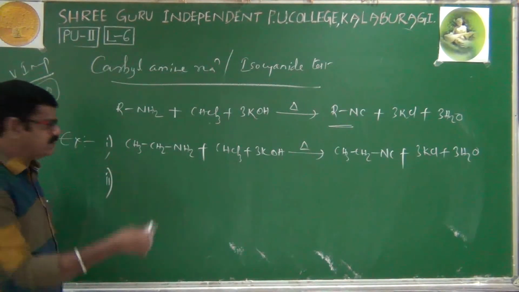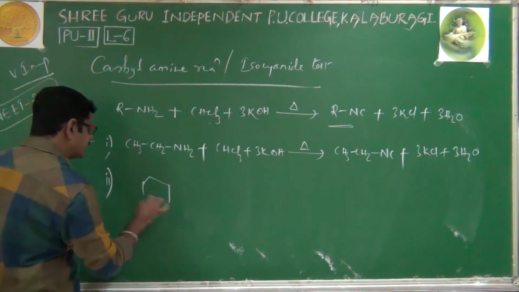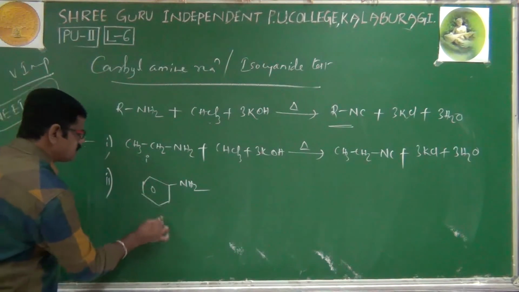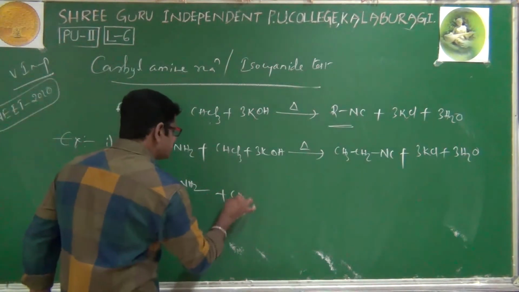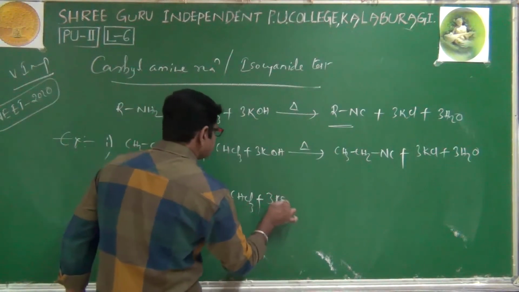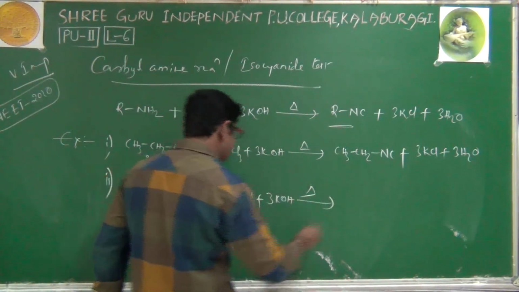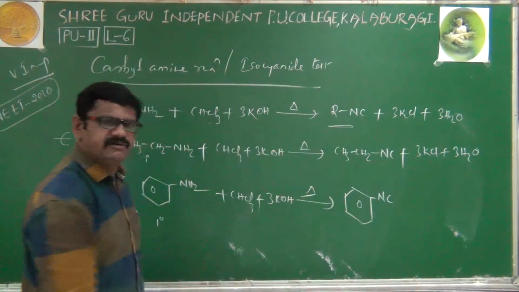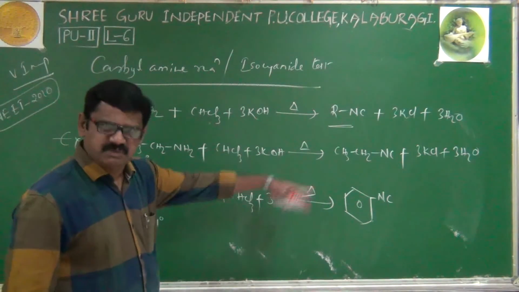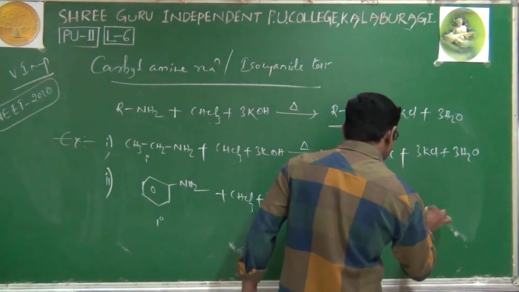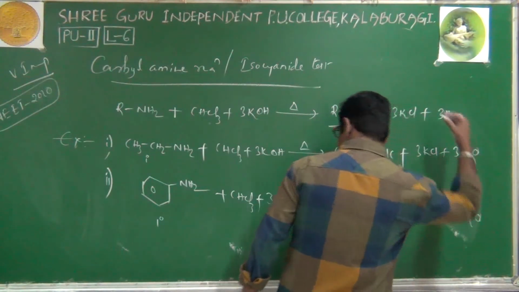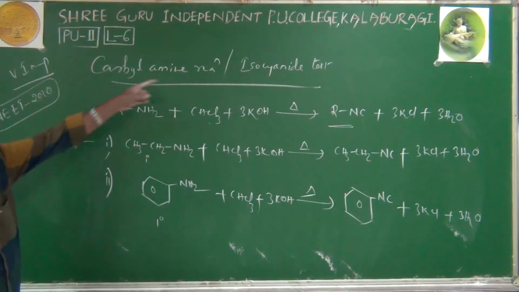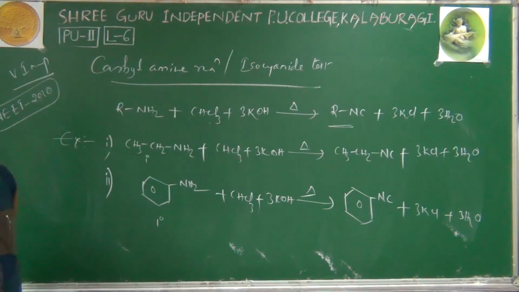Second example, we'll take an aromatic compound. It is aliphatic; now an aromatic compound also you can take, doesn't matter. That should be a primary amine. The condition is applied. It is also a primary amine only. Reacting with chloroform and alkali, we will get phenyl isocyanide. It is ethyl isocyanide, and it is phenyl isocyanide. Both are foul smelling substances. 3KCl and H2O, that's it. This is the general reaction, and these are the two examples of the carbylamine as well as isocyanide test.